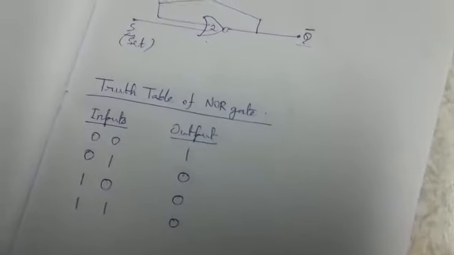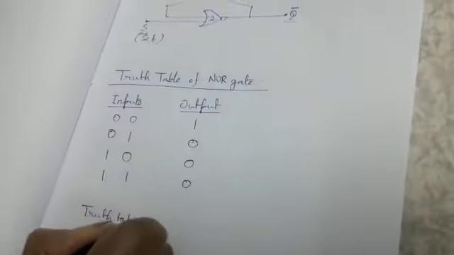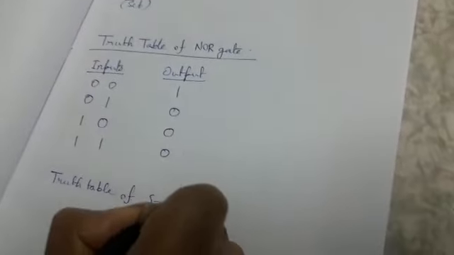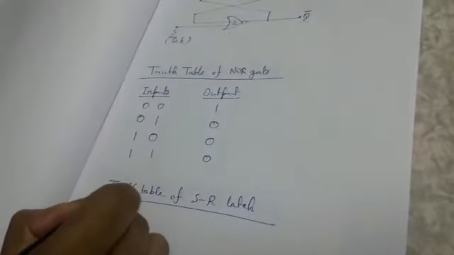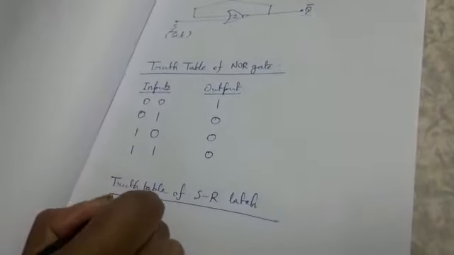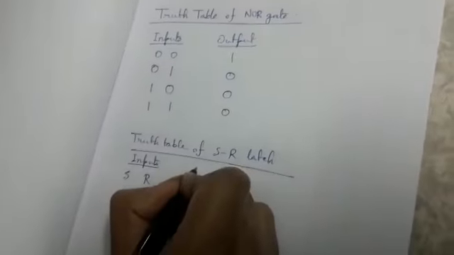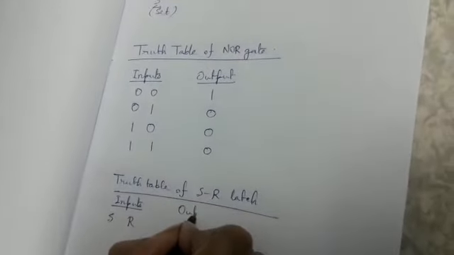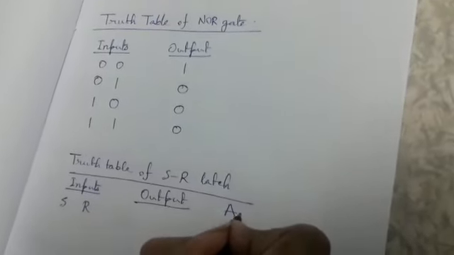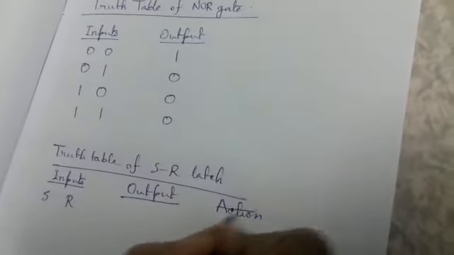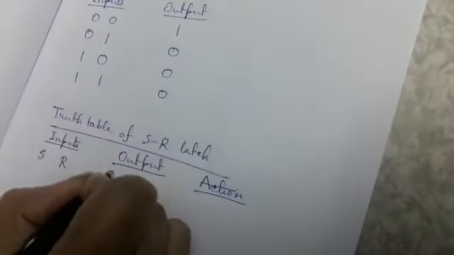Now coming to the truth table for SR latch. Next is the truth table of SR latch. Here there are two inputs, S and R. Output and action.